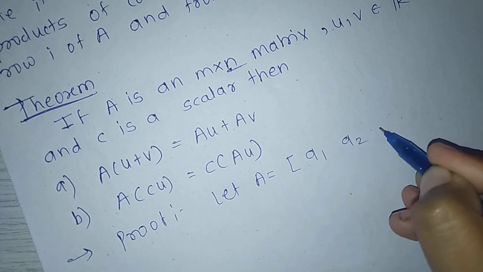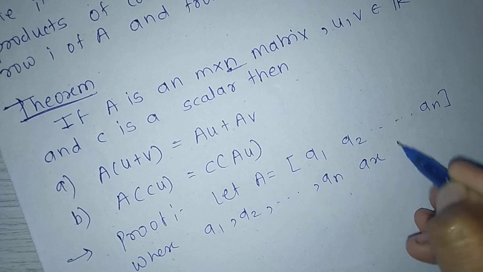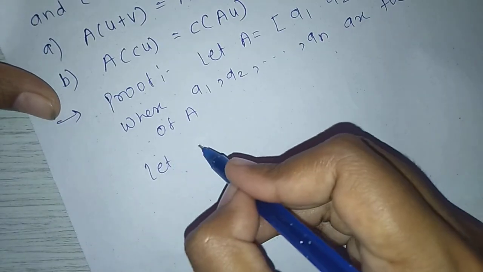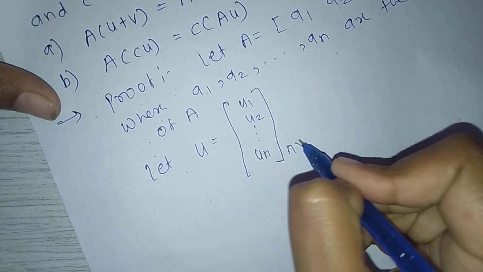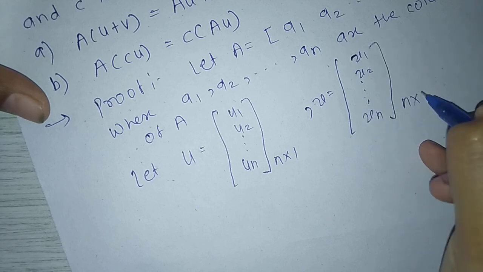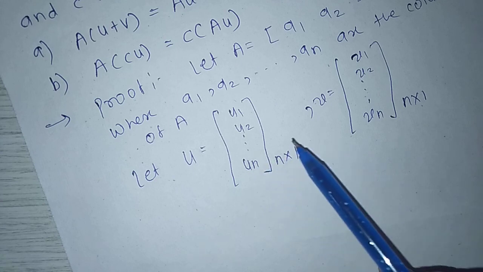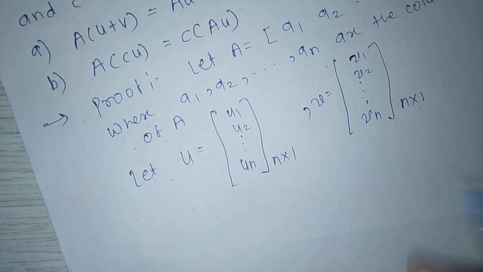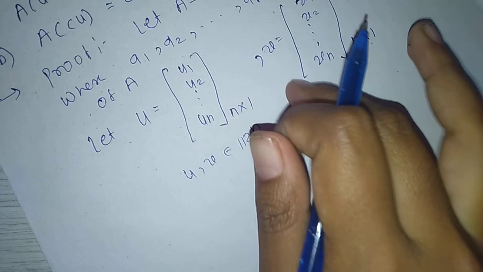A = [a1, a2, and so on, an], where a1, a2, and so on, an are the columns of A. Let u = (u1, u2, and so on, un), an n by 1 matrix, and v = (v1, v2, and so on, vn), an n by 1 matrix, meaning n rows and 1 column. Because u, v belong to R^n, we take u and v like this.